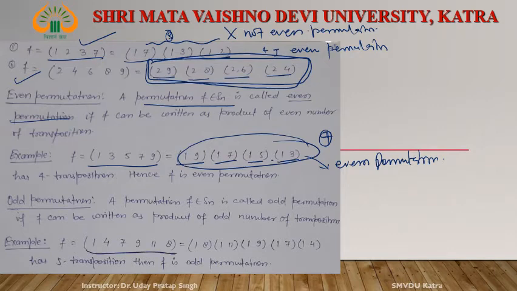For example, this one, 18, 111, 191714. How many transpositions? 5. This is called an odd permutation.